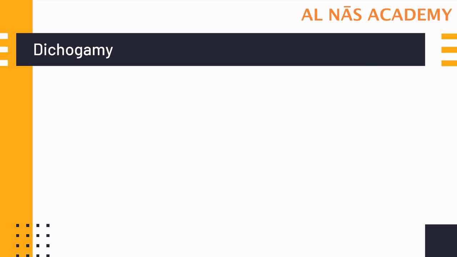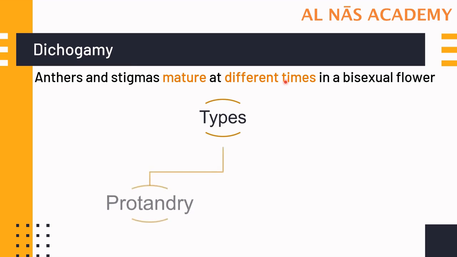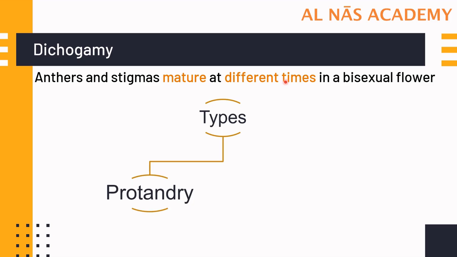The next device which we are going to study is dichogamy. In this device, the anther and the stigma mature at different times in a bisexual flower so as to prevent self-pollination. It can be further divided into two types. The first one is protandry. Pro means before, andry means androecium. That means the androecium matures earlier than the gynoecium.